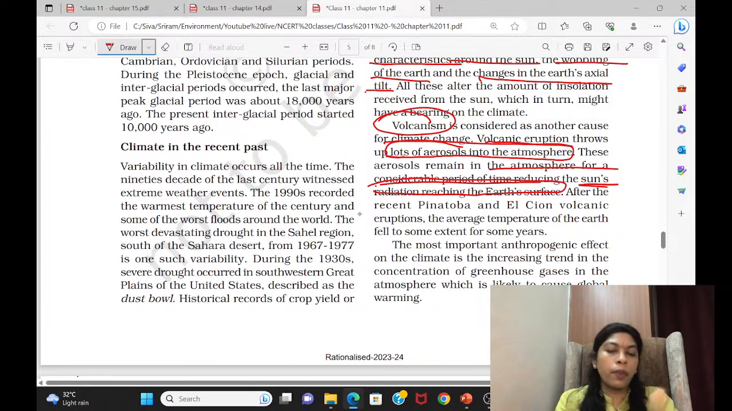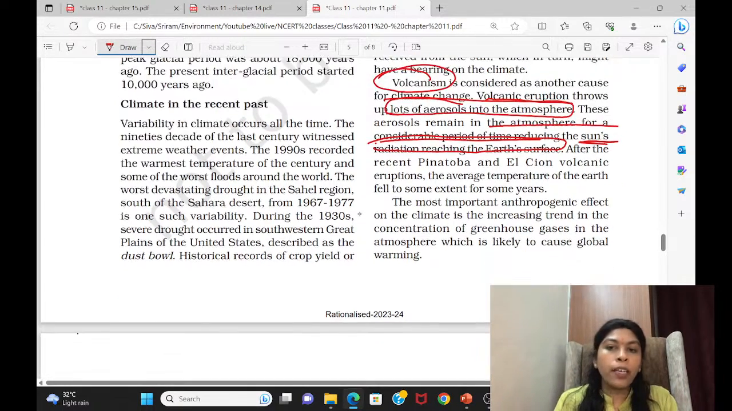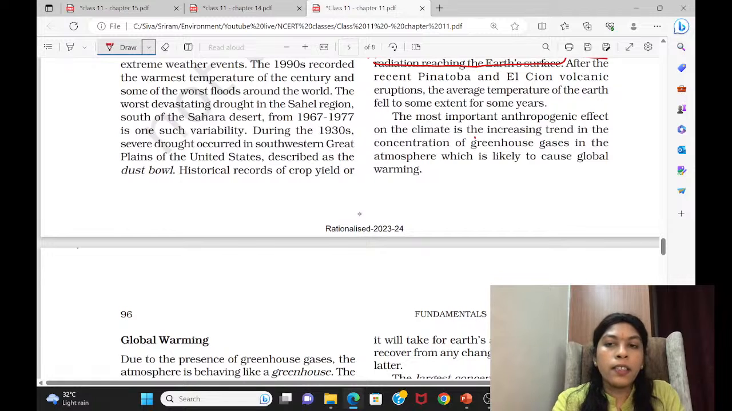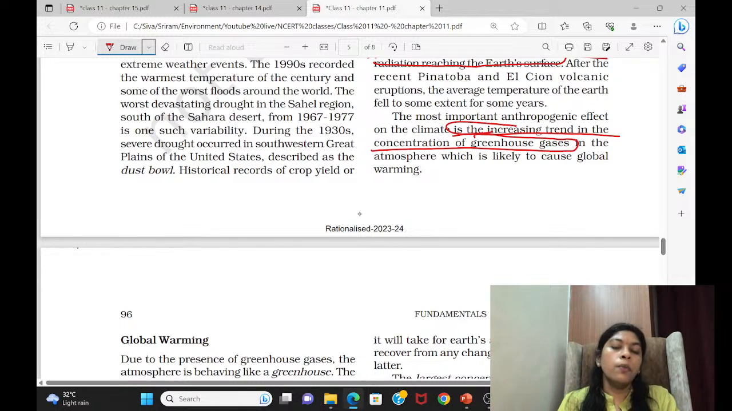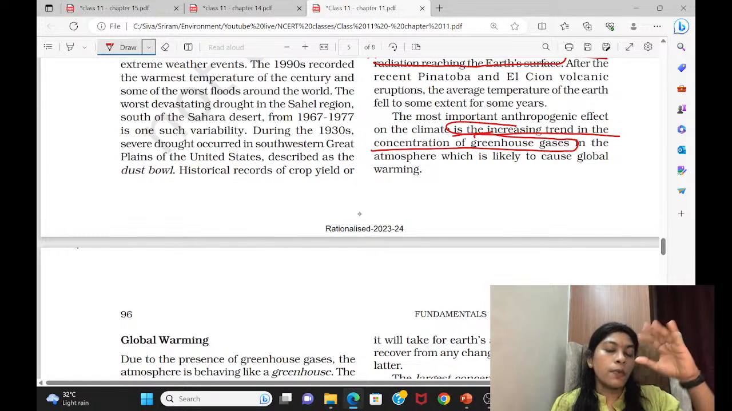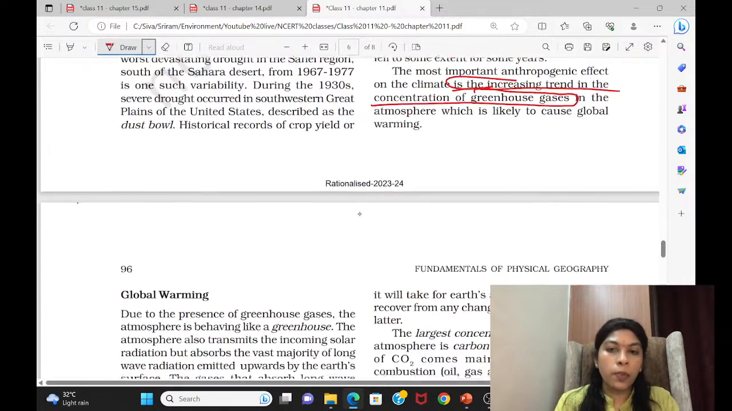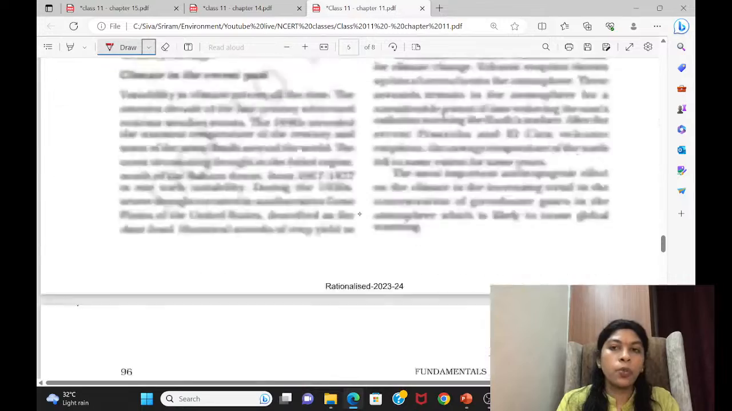They have given certain examples. The most important anthropogenic effect on the climate is the increasing trend in the concentration of greenhouse gases. Although there are natural events which are responsible for climate change, like volcanic activity, and also we talked about two theories: the wobbling of earth and movement around the sun, and the axial tilt, as well as the other theory relating to sunspots. That is all normal, naturally occurring. But the man-made, anthropogenic cause is greenhouse gases only, the concentration of greenhouse gases, which leads to global warming.